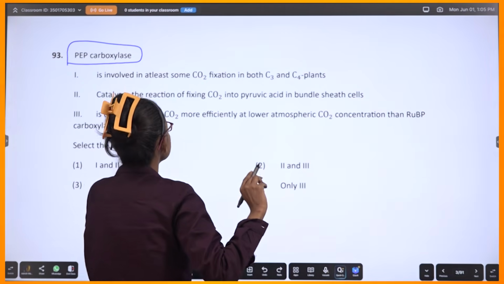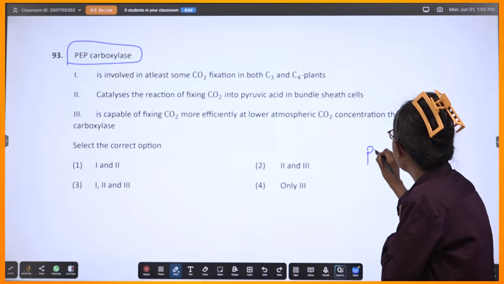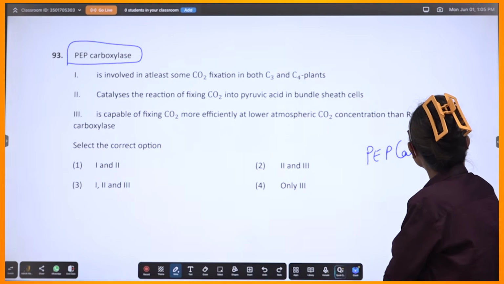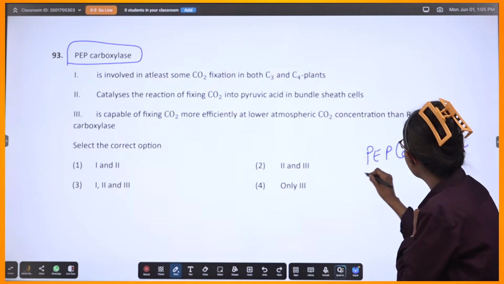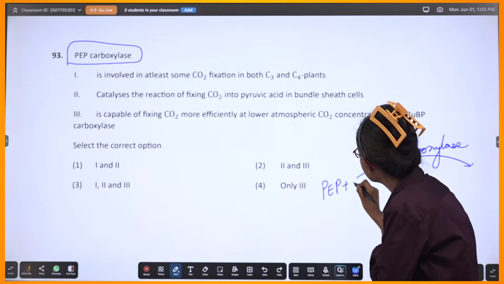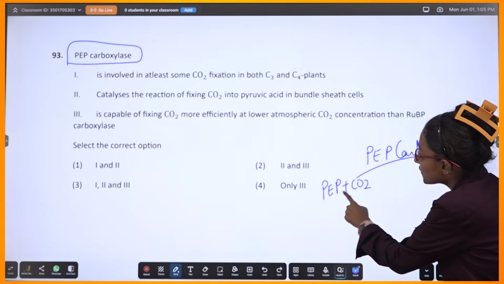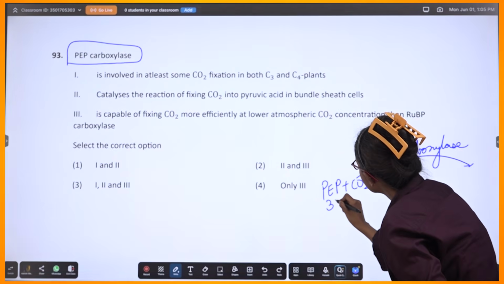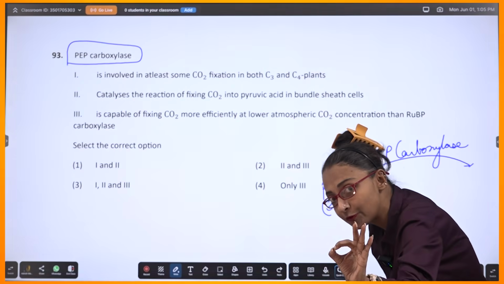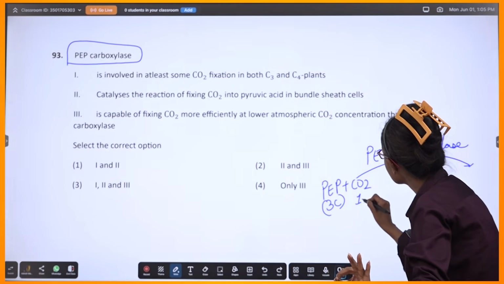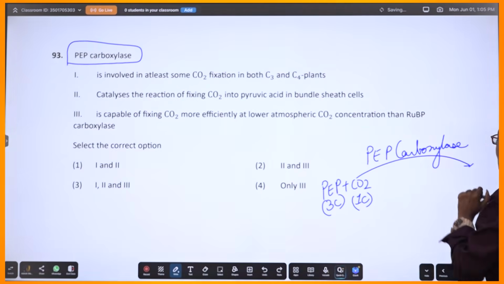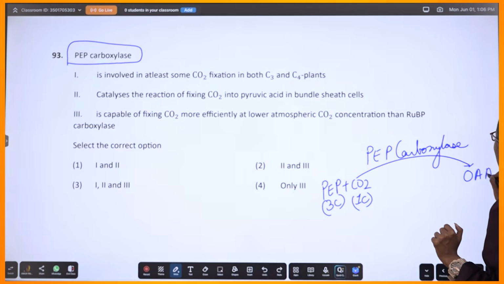Understand its funda. PEP carboxylase ensures that phosphoenol pyruvate, a 3 carbon compound present in the mesophyll cell of C4 plants, combines with 1 carbon dioxide, that means 1 carbon, to produce oxaloacetic acid.